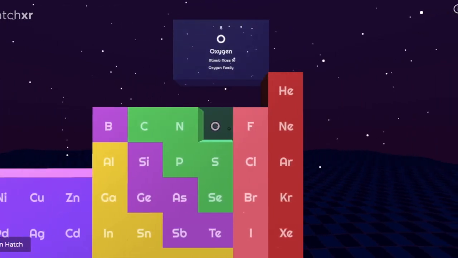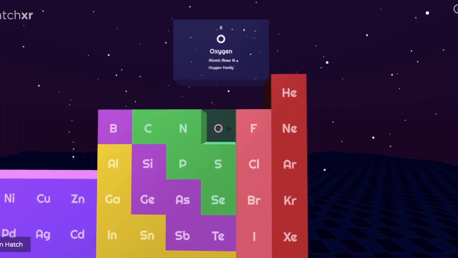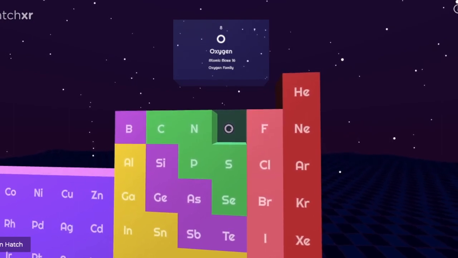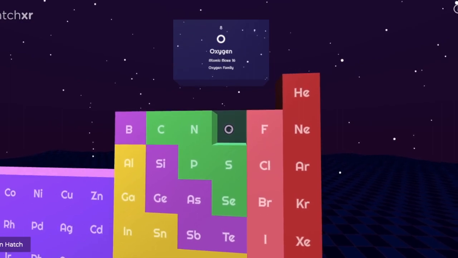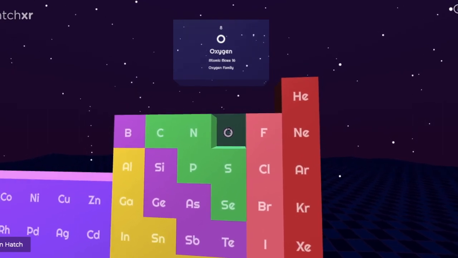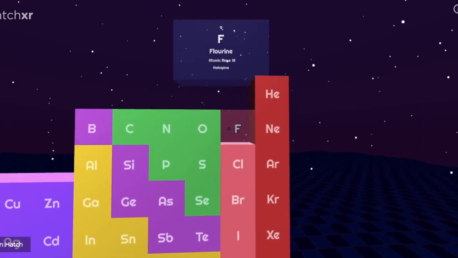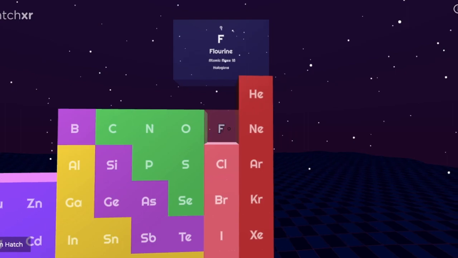Let's go to oxygen. Oxygen has 8 electrons. That means it has 6 electrons in its second shell. What it can do is give 4 electrons to someone, or take 2 electrons from someone. So what will it do? It will take 2 electrons from someone. That makes it a non-metal. Non-metals have a tendency to take an electron. And if you go to fluorine, fluorine has 7 electrons in its second shell. So what will it do? It gives 7 electrons to someone, or takes 1 electron from someone.